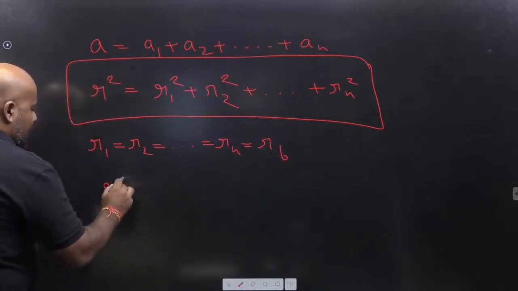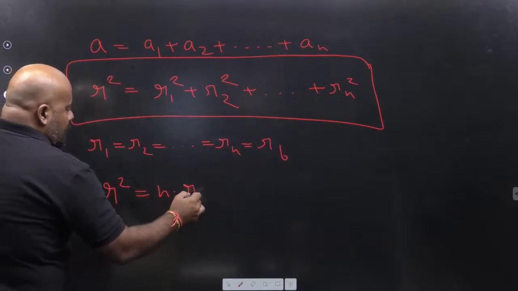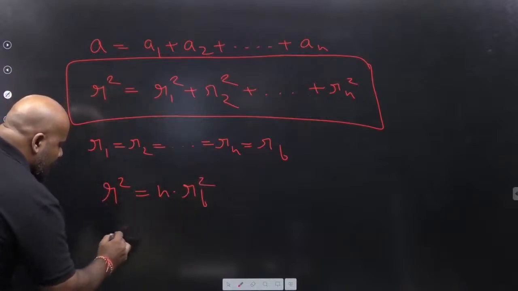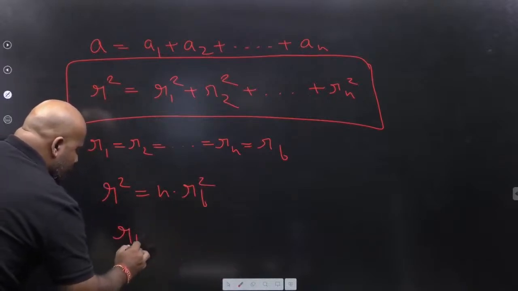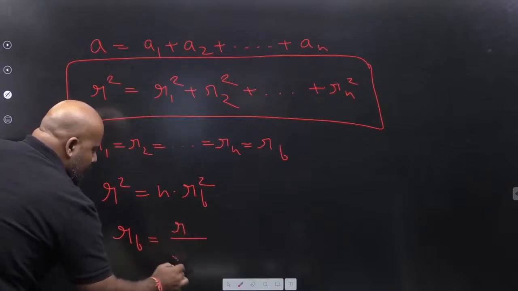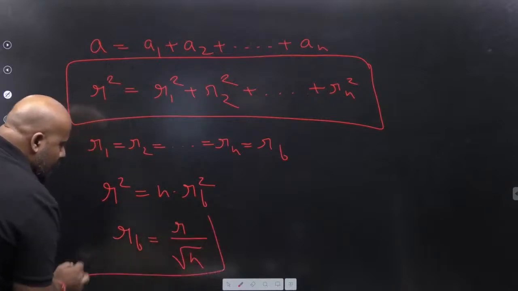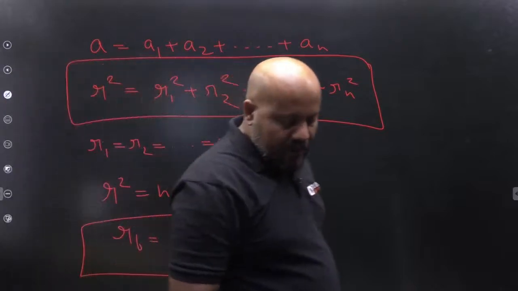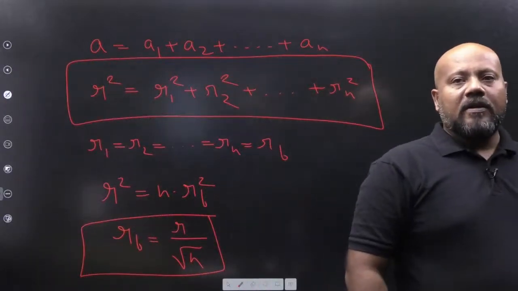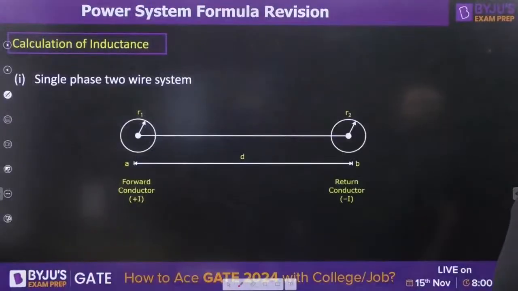So it is going to be R square is equal to N times Rb square. So you can write Rb is R upon under root N. Is it clear, everybody? Are you able to follow this for the bundled conductors?